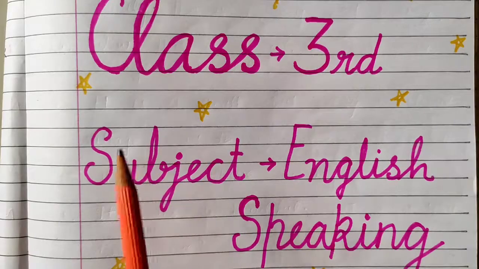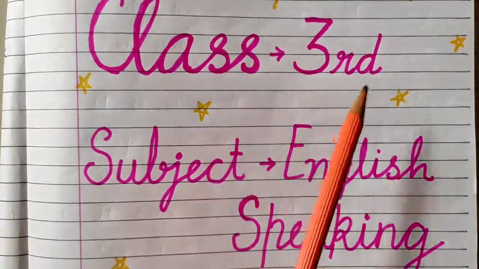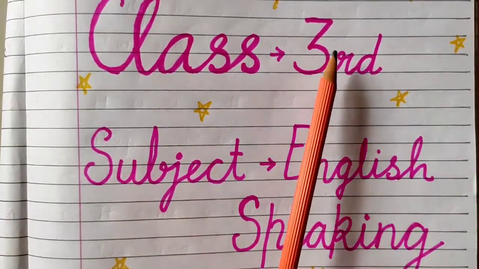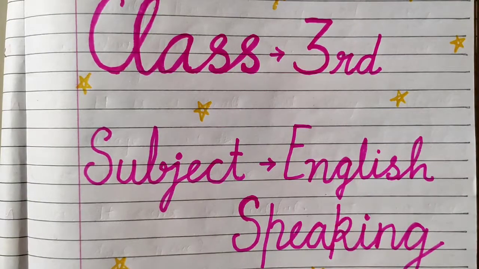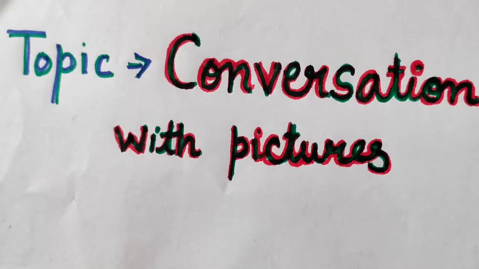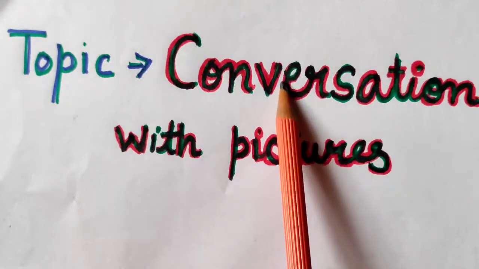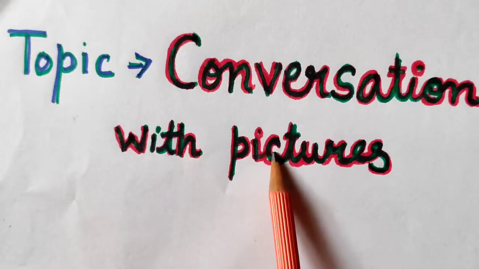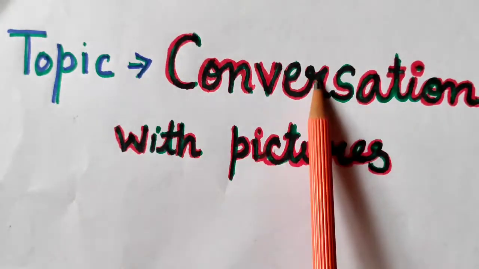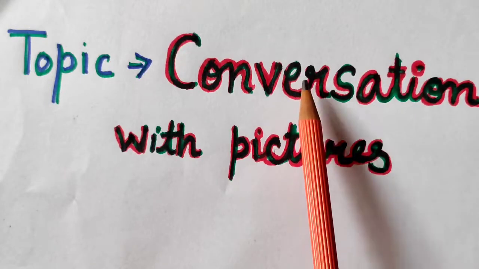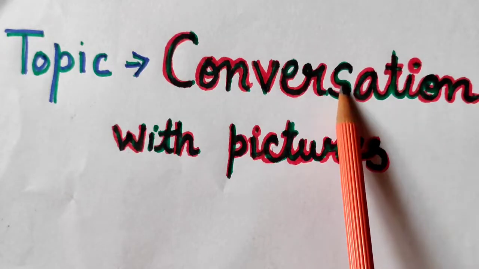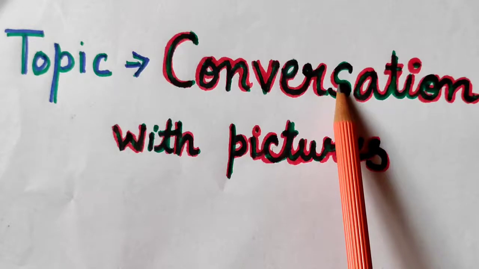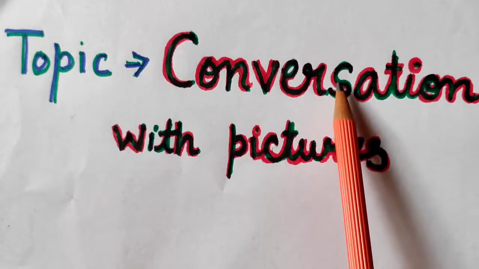So let's begin with our English speaking class for class 3rd. Our today's topic is conversation with pictures. In earlier class we have done only conversation, like I have told you how to talk with the other person in conversation, how you can improve your conversation with the other person.